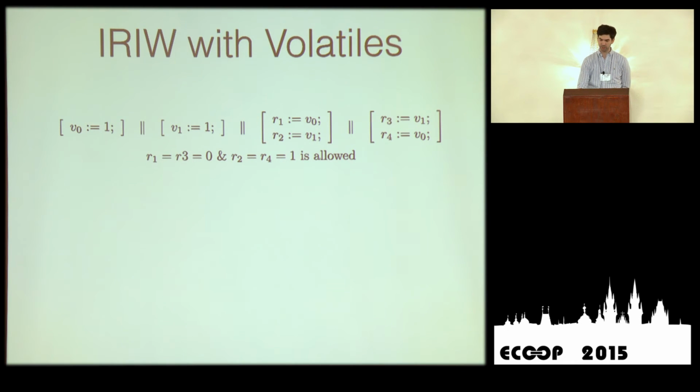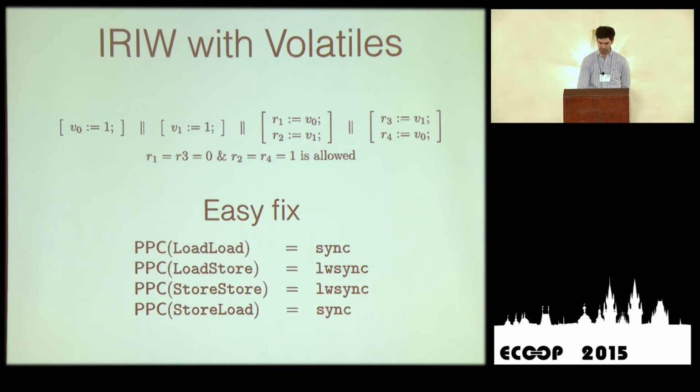Okay, so that's what I just said. If you run this example where everything is volatile, you can have a weak behavior, and this is exactly what volatiles are supposed to avoid. So the fix is easy. You just change the lightweight sync for load-load into a heavyweight sync.